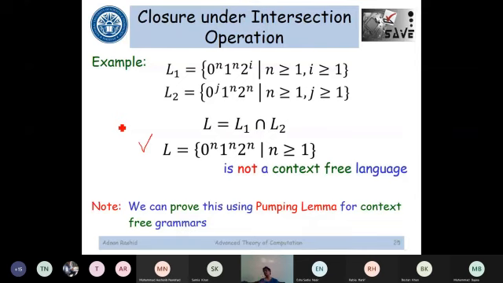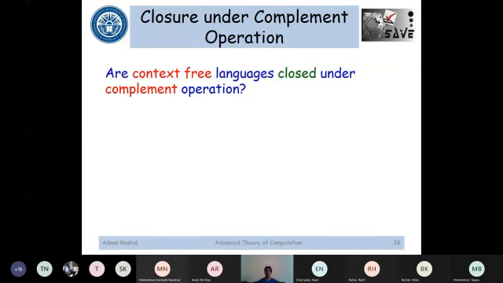So this is how I can say if you have some languages L1 and L2, their intersection would not be a context-free language. And this means that context-free languages are not closed under the intersection operation. So we have one more operation that is known as the complement operation. Is it closed under the complement operation? Ultimately, this is not closed.